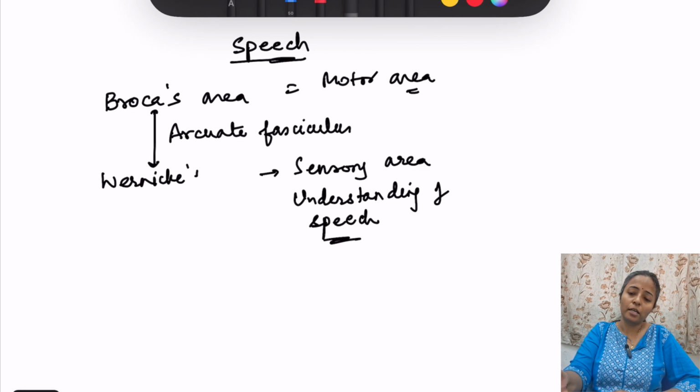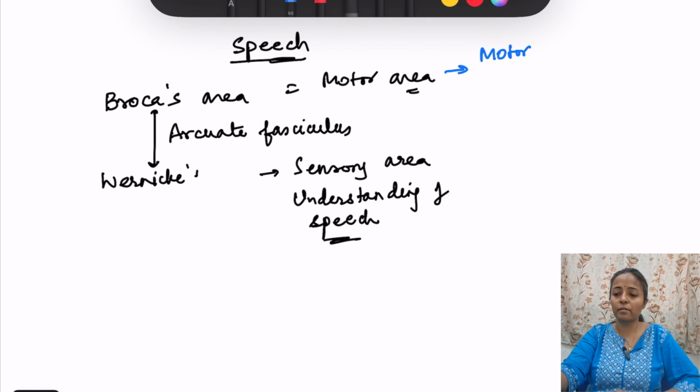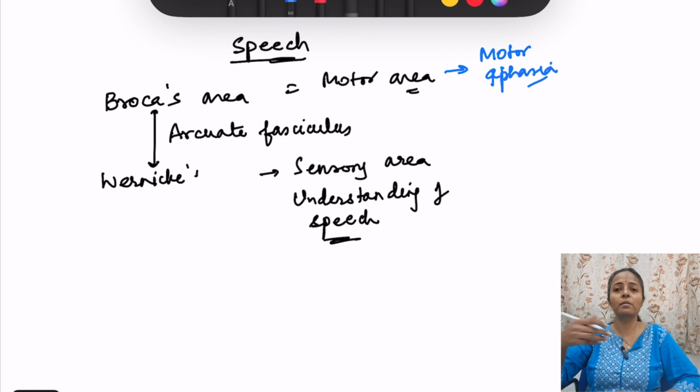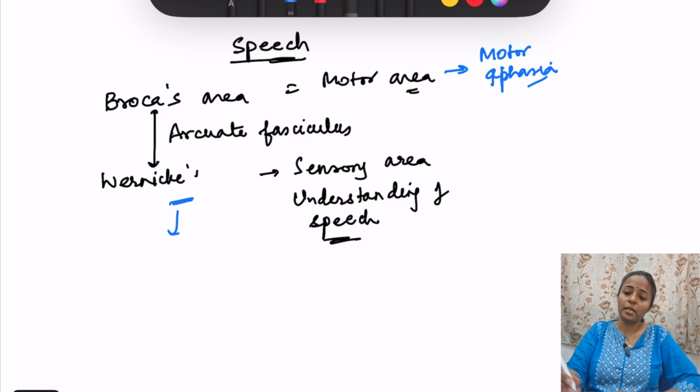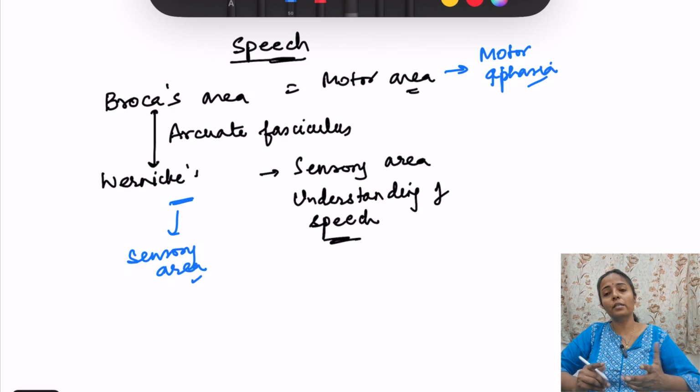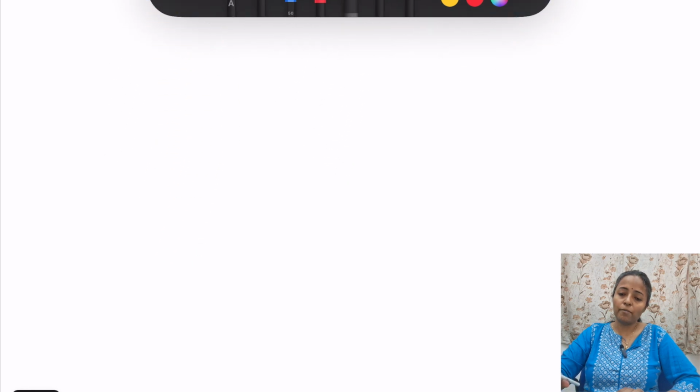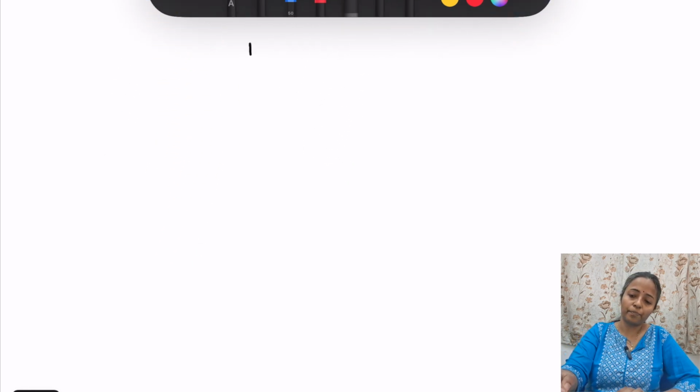Okay. Now, Broca's area, if that is damaged, it will lead to motor aphasia. Because it is a motor area, no, it is going to lead to motor aphasia. That means the person's speech production will be abnormal. And Wernicke's area, if it is damaged, then it will lead to sensory aphasia or Wernicke's aphasia, and the person will not be able to understand the speech. In motor aphasia, the person will be able to understand the speech, but the speech production will be abnormal. Okay, chalo, the last system we will go to, that is the renal system.